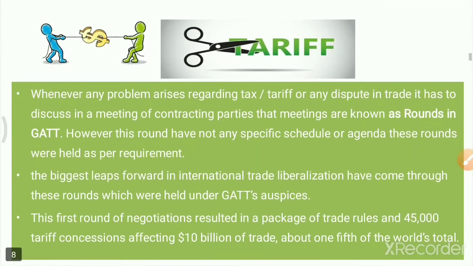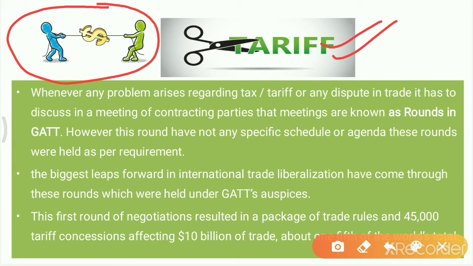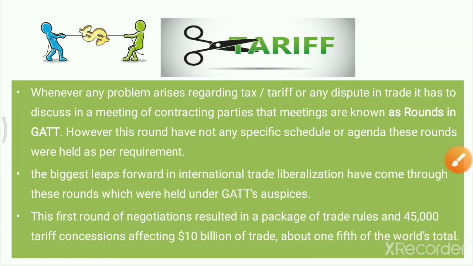But as there was growth in trade, there may be conflict to gain more profit. GATT reduced tariff, or in simple terms, taxes. Due to the reduction in taxes, there was liberalization, and the entire world was on one platform for doing trade. Whenever problems arose among participating countries, to solve those disputes, a meeting was organized every time.